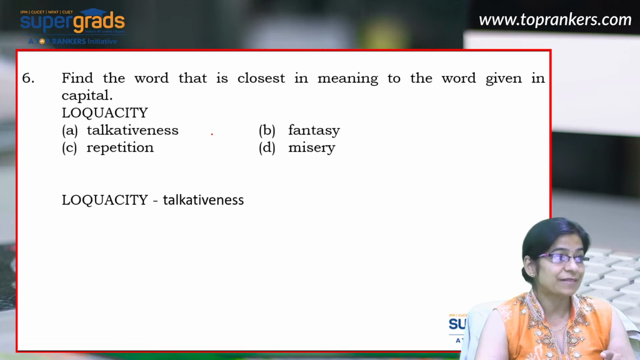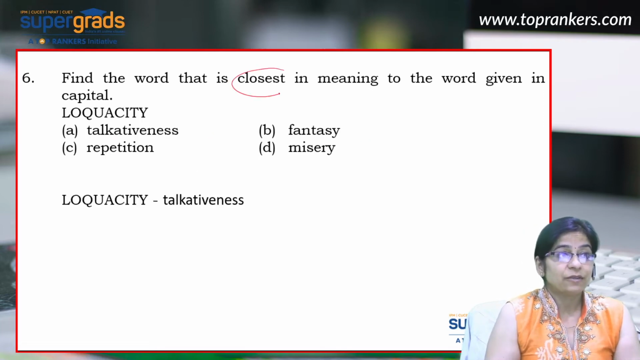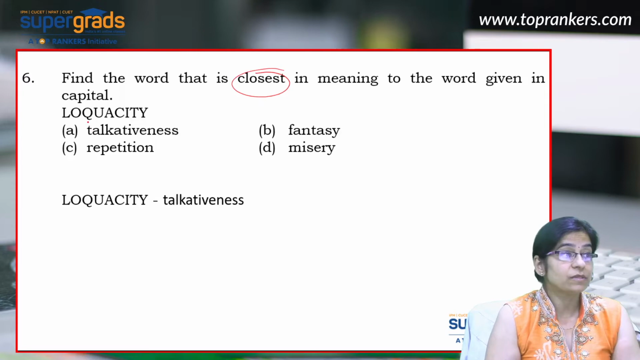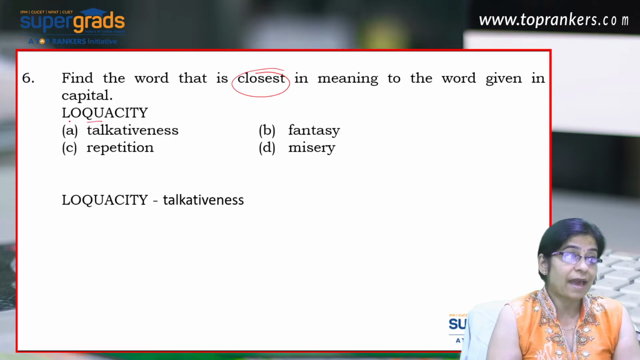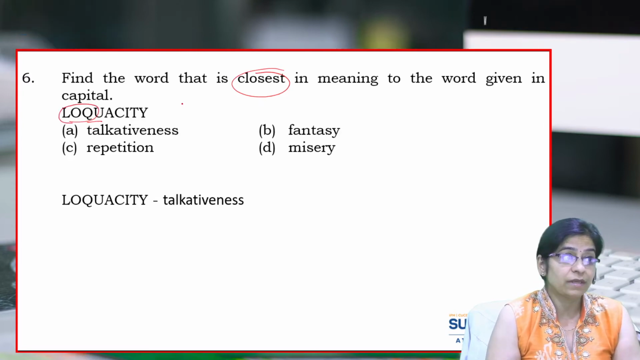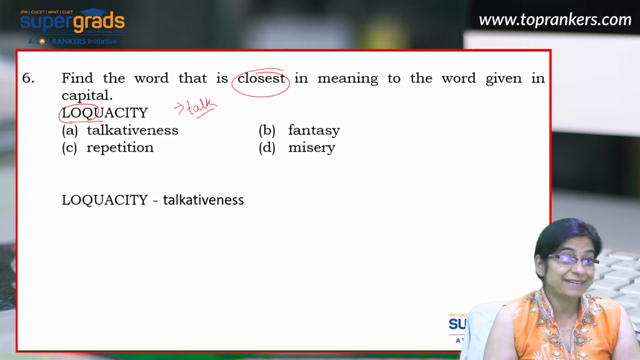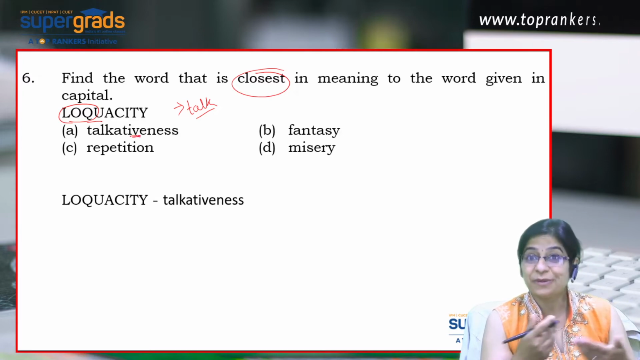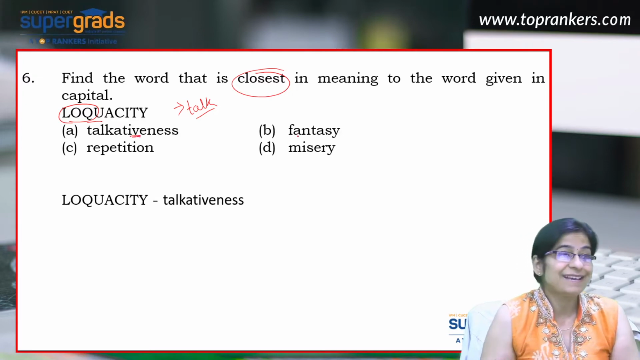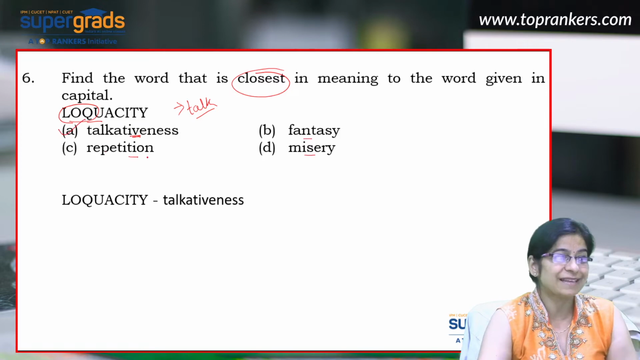Let's look at the next question now. All right, again, you need to find the synonym, and the word is loquacity. Now, this has the root word loc in it, which means talk. And we very clearly understand that the right answer choice should be talkativeness because loquacity simply means somebody who loves to talk is a loquacious person. Now, the other choices are fantasy, misery, repetition, not even close. So, the right answer choice for this particular one is talkativeness.